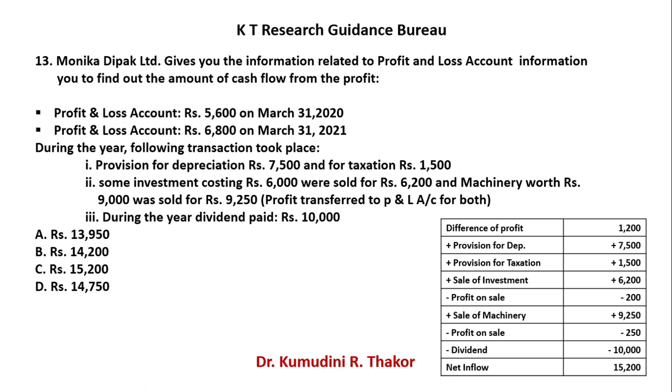So your net inflow, do plus minus, then you will get your answer. How many rupees?